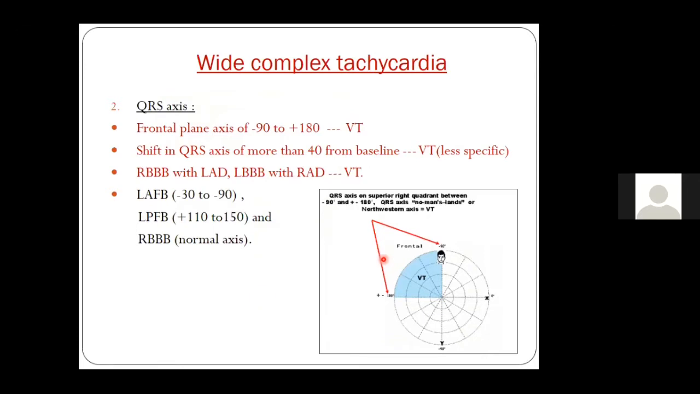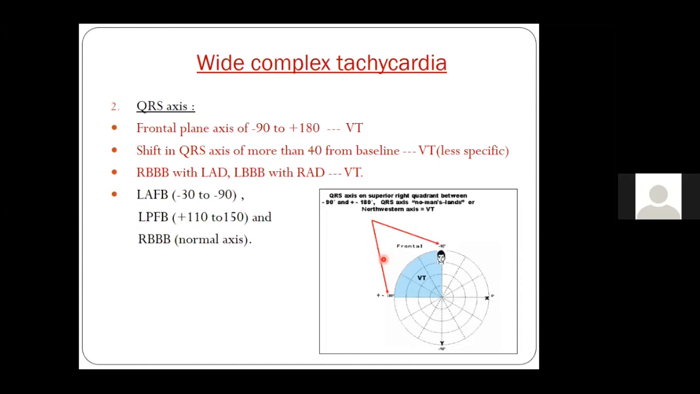However, if the QRS axis is in the plane of minus 90 to plus 180, which we also call no man's land on an ECG, or a northwest axis, then you are very likely dealing with a patient with ventricular tachycardia. So with a northwest axis or a positive AVR, if you have only a positive AVR without any Q or S, and you have only an R wave in AVR, you are dealing with a patient with mostly a ventricular tachycardia.